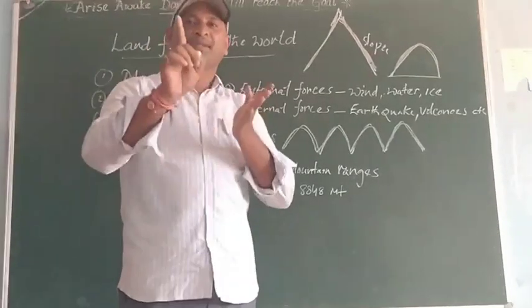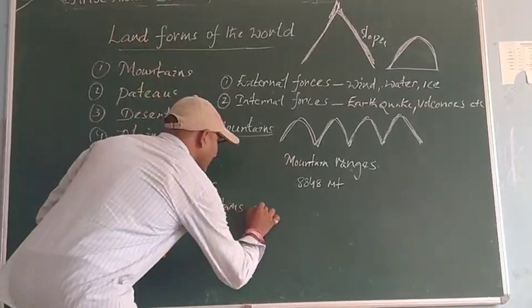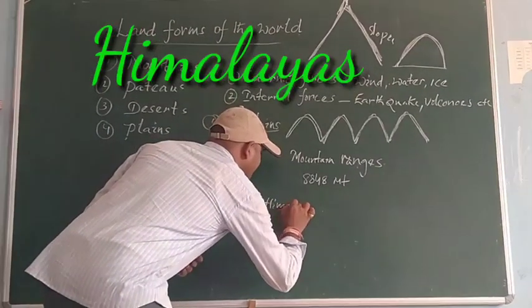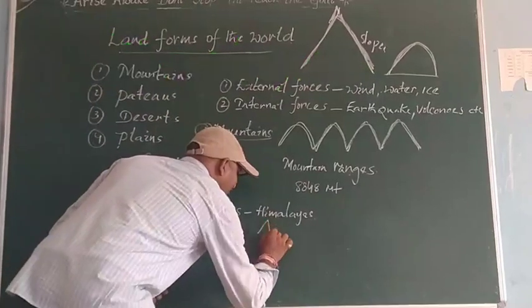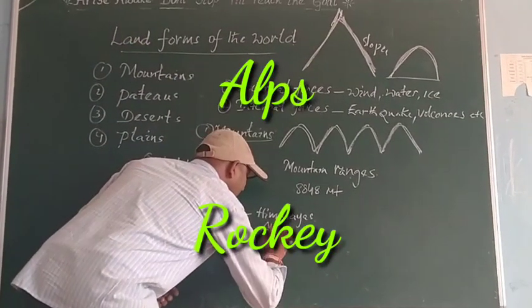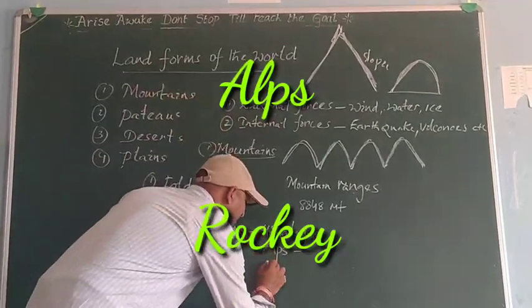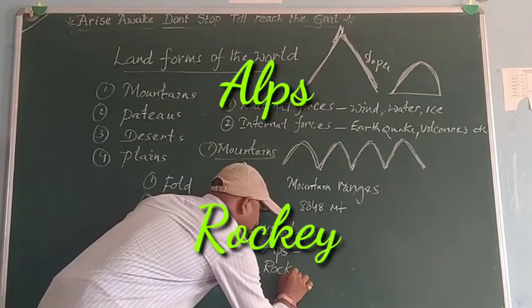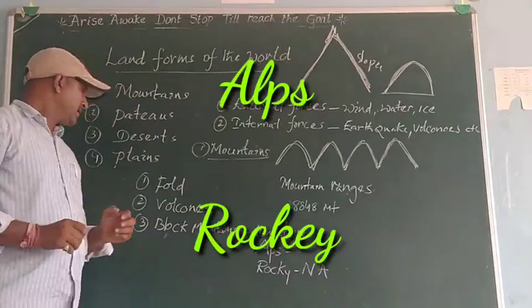In this way, the main important examples of fold mountains are the Himalayas of India and also the Alps of Europe, and the Rocky Mountains of North America. These are examples of fold mountains.